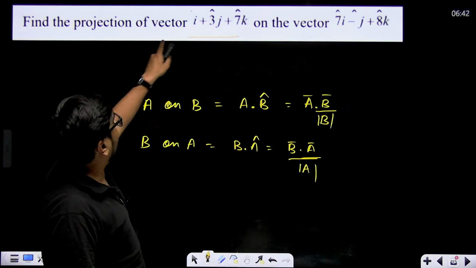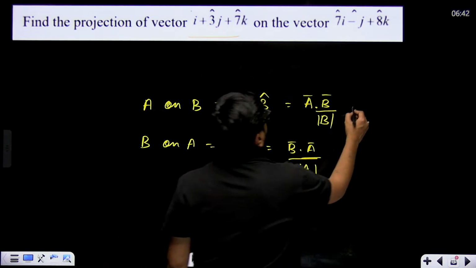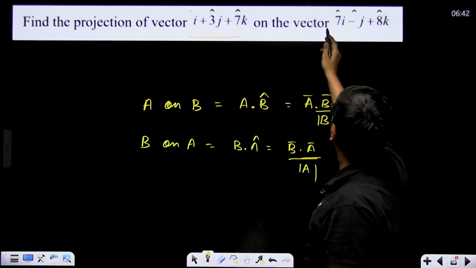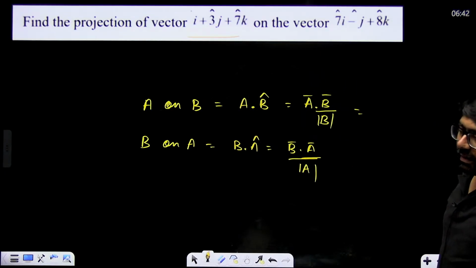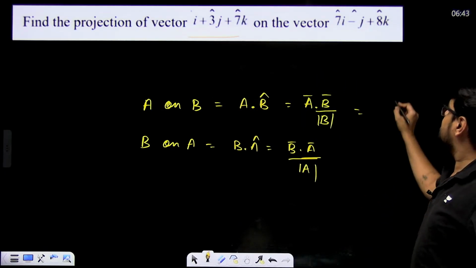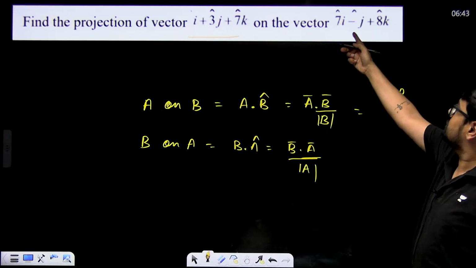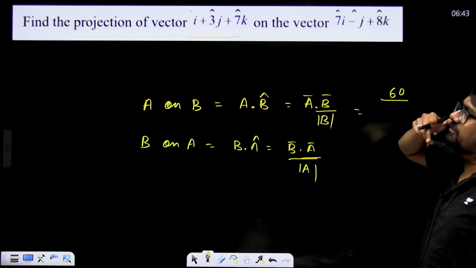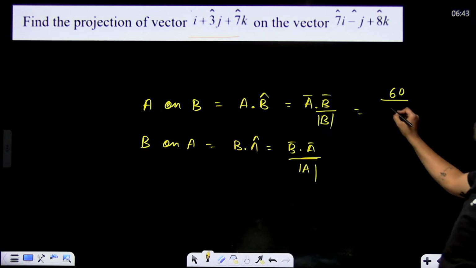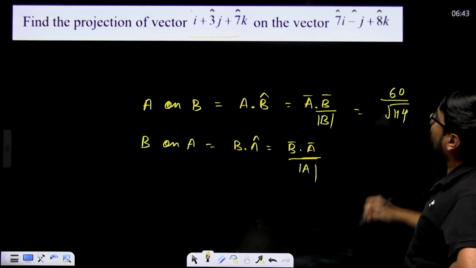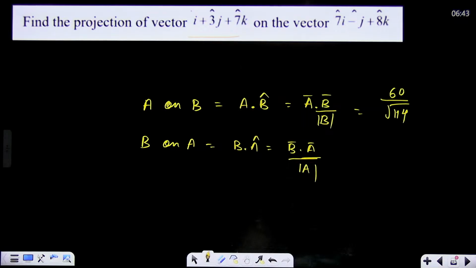So for example, projection of A on B, let's say this is A, this is B. So A dot B will become how much? 7 minus 3 plus 56. 7 minus 3 is 4, plus 56, that means 60. Divided by magnitude of B, that means 49 plus 1, 50, 50 plus 64, so 114, square root of 114. That's it. This will become your projection of A on B. And B on A also, likewise you can find.